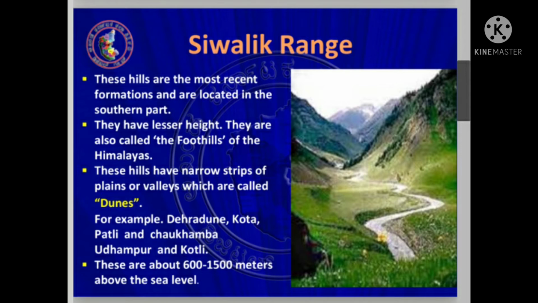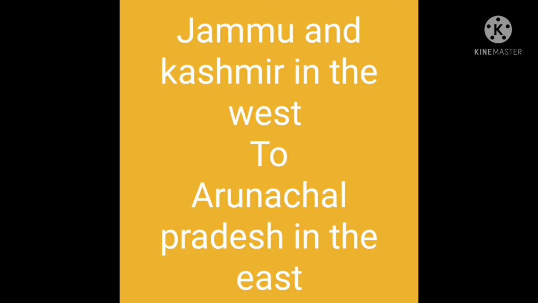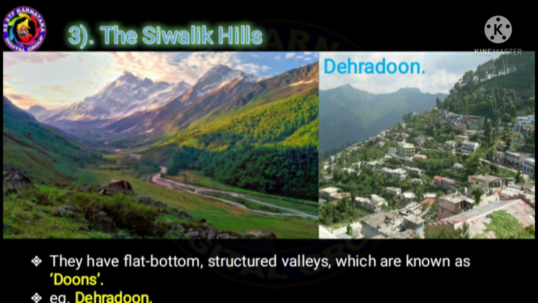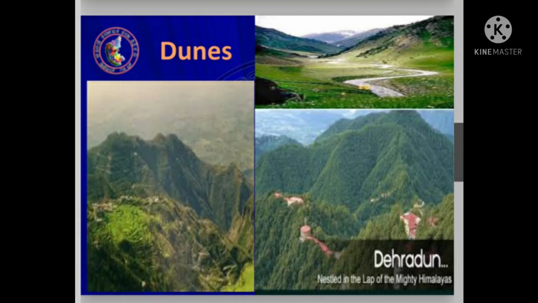The ranges or the hills which are found in the Shivaliks are less in height. They extend from Jammu and Kashmir in the west to Arunachal Pradesh in the east. They have flat bottom structured valleys which are known as dunes, and the best example for dunes are Dehradun.